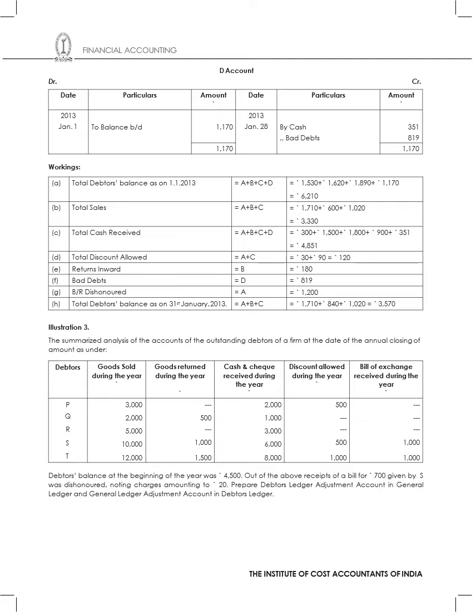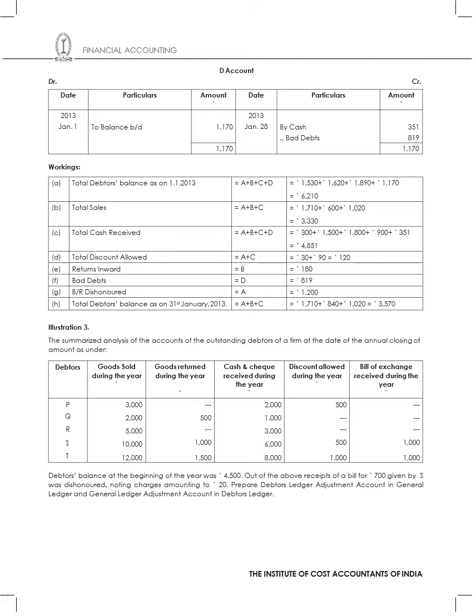Now the important thing is debtors balance at the beginning of the year is 4500. Out of the above receipts, a bill of 700 given by S was dishonored. So a particular bill has got dishonored. Now noting charges amounting to rupees 20. So prepare debtors ledger adjustment account in the general ledger and general ledger adjustment account in the debtors ledger. So all these transactions I will have to record.